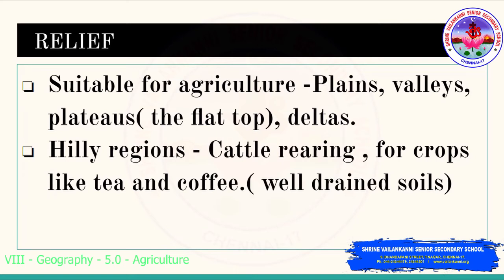Next one is the relief. Relief is the topography, the landforms. Compared to mountainous terrain, the flat lands are more suitable for agriculture, like the plains, valleys, the flat top of the plateaus, and the deltaic regions. All these regions are suitable for agriculture.